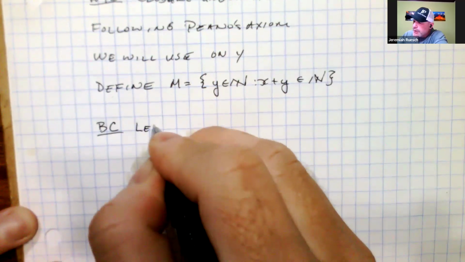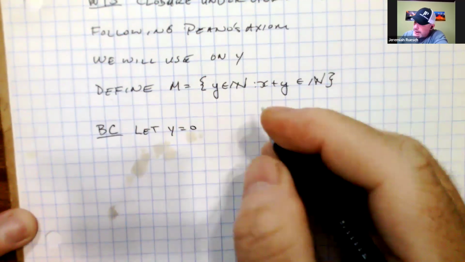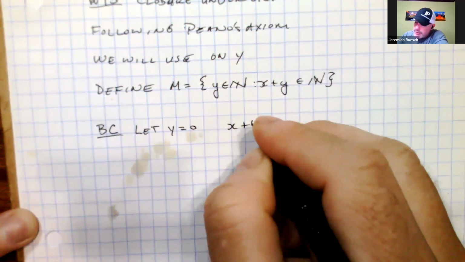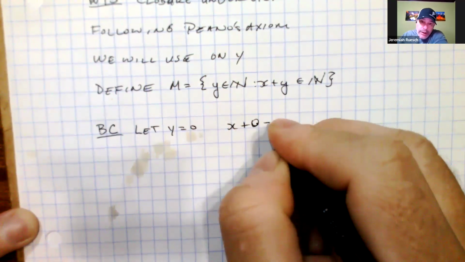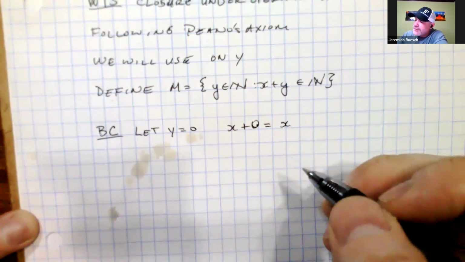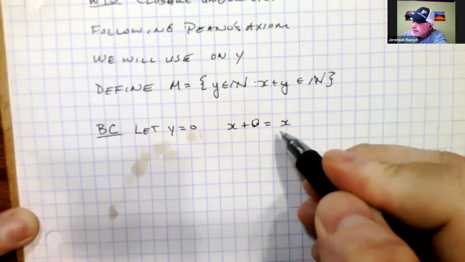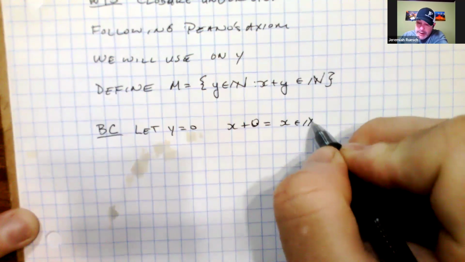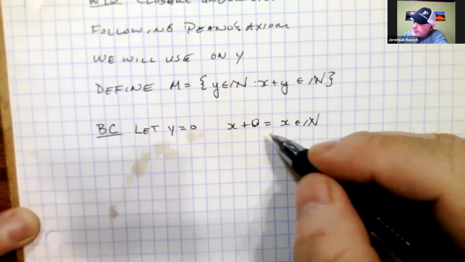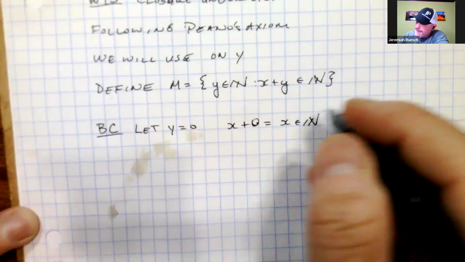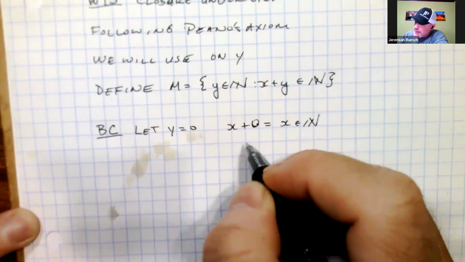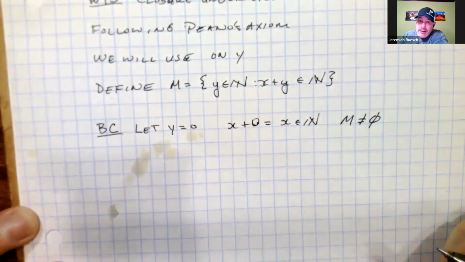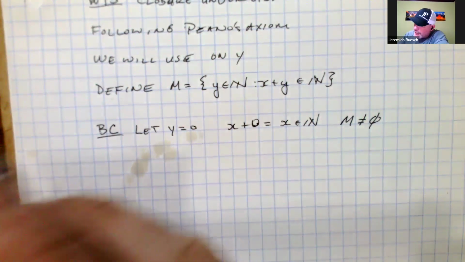So we're going to let y equal 0. And then in that case, we have x plus y, but y is 0. And by definition 1 of addition, the operation of addition, that is identically equal to x, which is in the natural numbers, since we assume that x is in the natural numbers as well. And x plus 0 is obviously equal to x, so that's also in the natural numbers. Okay, so that establishes that M is not equal to the empty set, and it has at least one element in it. So that's a great start.